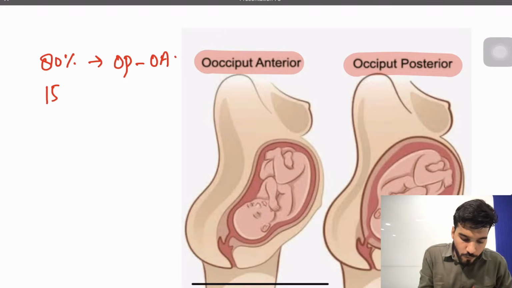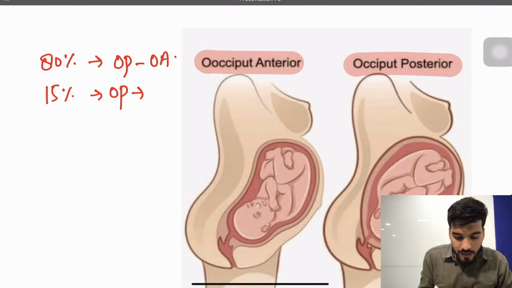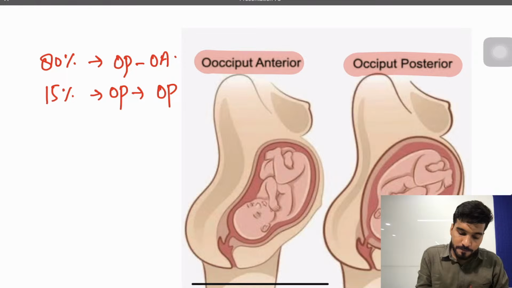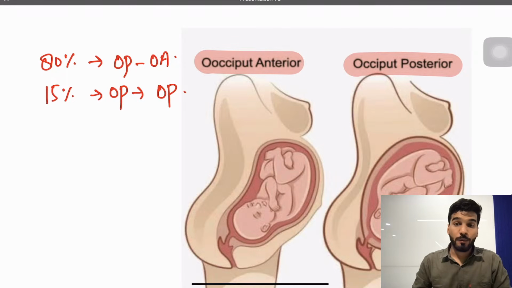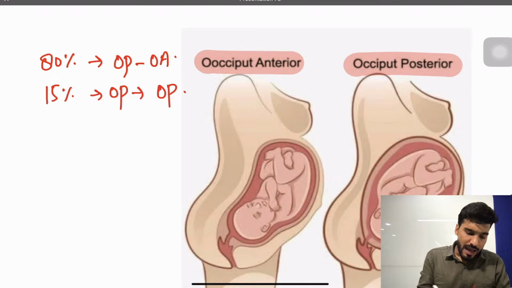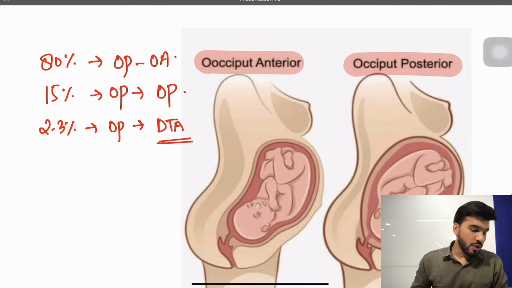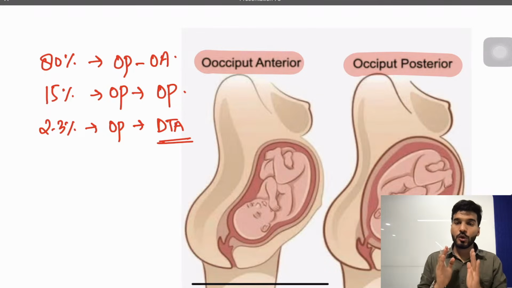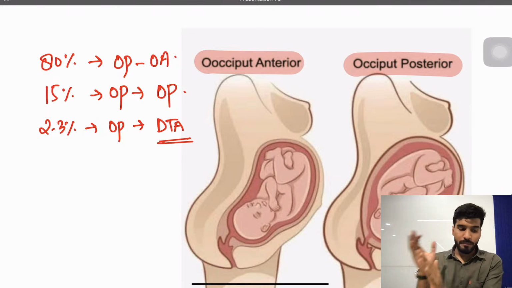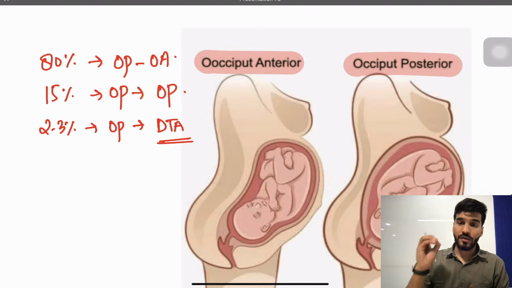So 15% of occipito-posterior will remain occipito-posterior only. Now why are they not changing? Because of the type of the pelvis. That means the pelvis is not rounded. It is an oval shaped pelvis called anthropoid pelvis. And in 2 to 3%, the occipito-posterior gets stuck, which is called deep transverse arrest. So my dear students, we have 3 scenarios: occipito-posterior to occipito-anterior, remaining occipito-posterior only, and 2 to 3% try to rotate and get stuck in between, which is called deep transverse arrest.